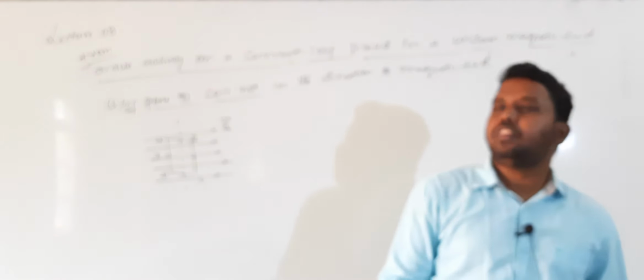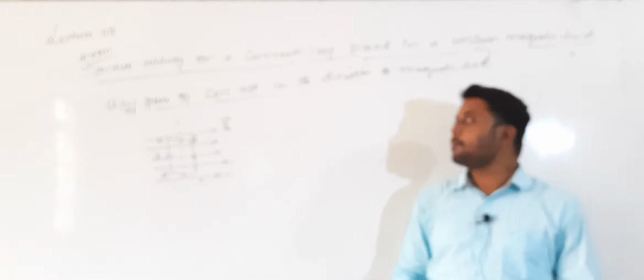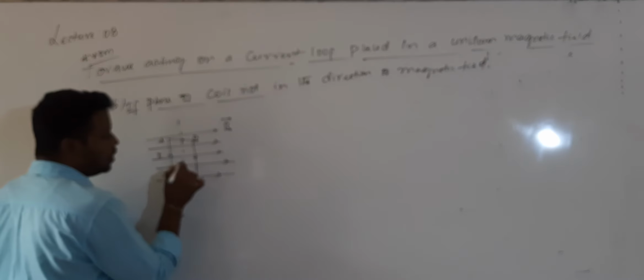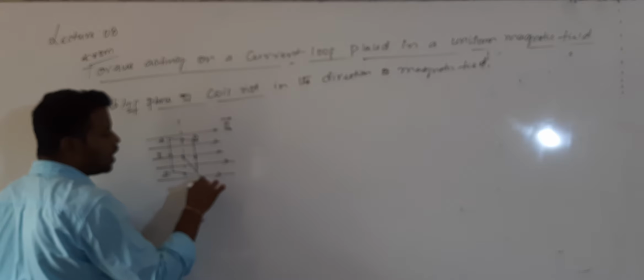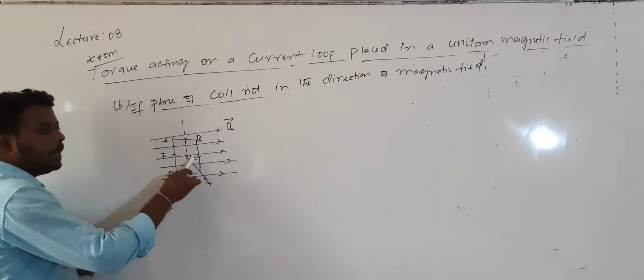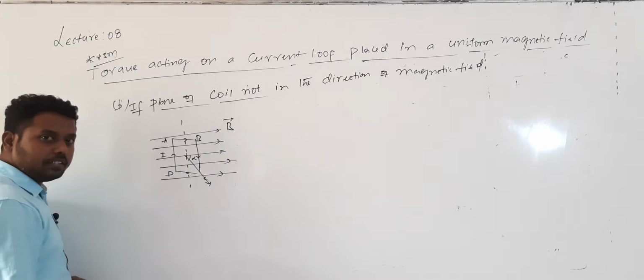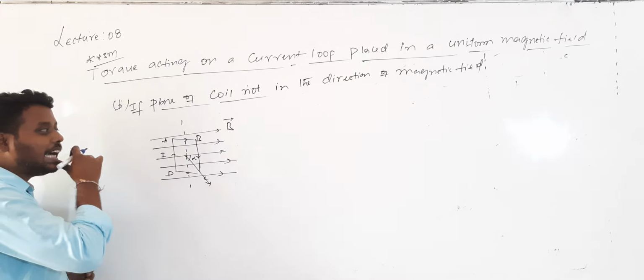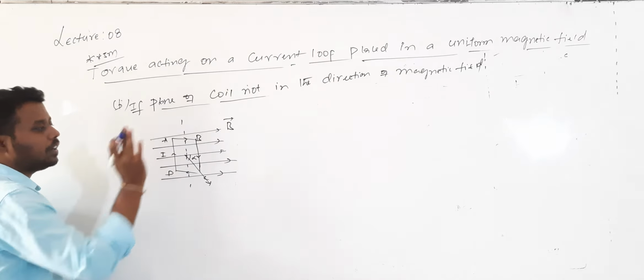So the rectangular loop is placed in a uniform magnetic field, carrying a current I. What I want to derive is the expression for torque acting on a current loop placed in a uniform magnetic field. So this is the magnetic field. I will draw the normal to the plane of the coil. Let us suppose this normal to the plane of the coil makes an angle alpha with the B bar.